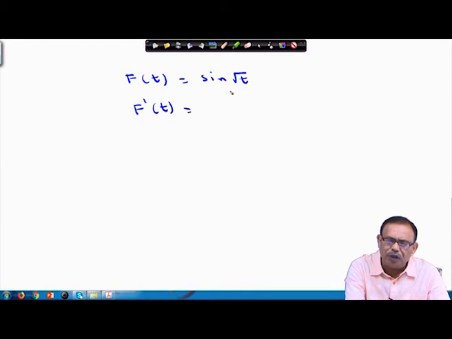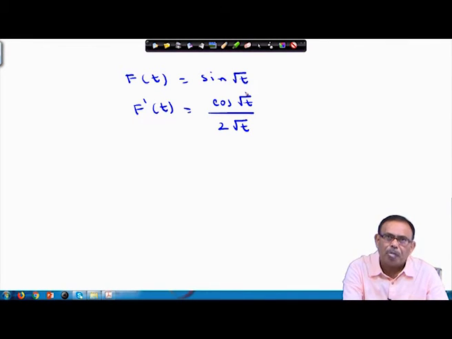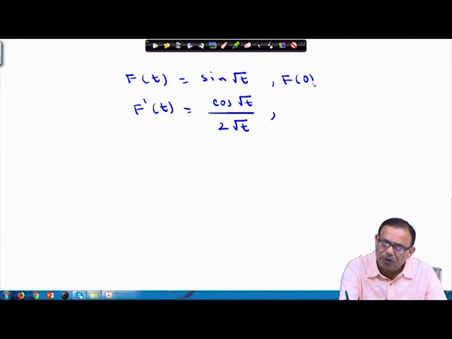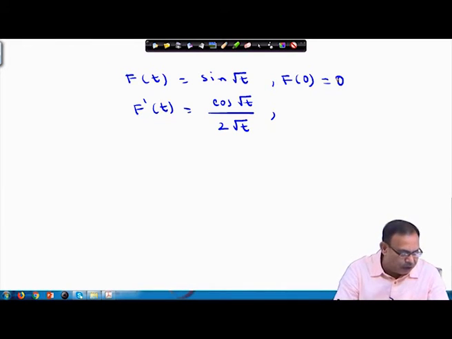I am starting with a function sine of root t, which I am assuming as f t. Now, whenever I make f dash t, it will be cos of root t by 2 root t. I think now you can understand why I started with sin root t, because once I make the derivative, I get the cos root t by root t form, and also here your f 0 is equal to 0, we know it.